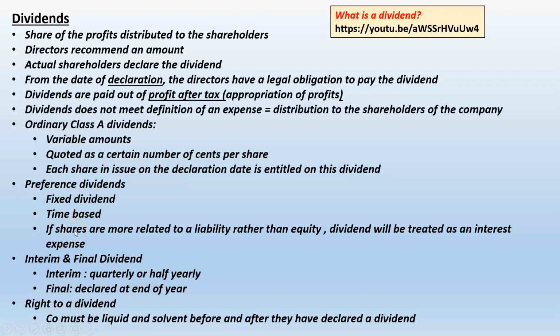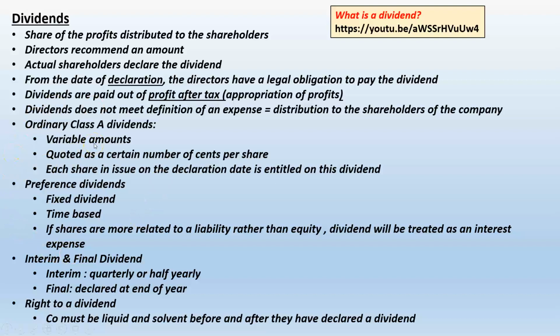Now certain shares, like you will see compulsory redeemable preference shares. Let's look at the words. Compulsory means you cannot get out of it. Redeemable means I have to pay it back. And preference shares means that there is a fixed percentage. They've got a preferential right on something. Let's assume the preferential right in this case is on dividends. So you have to pay them their dividends first before I can pay any ordinary dividend.